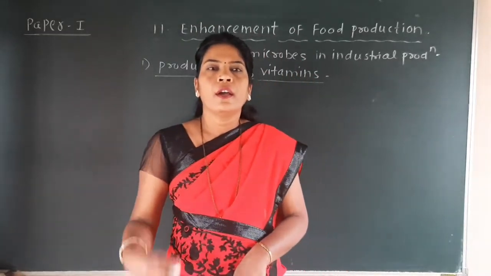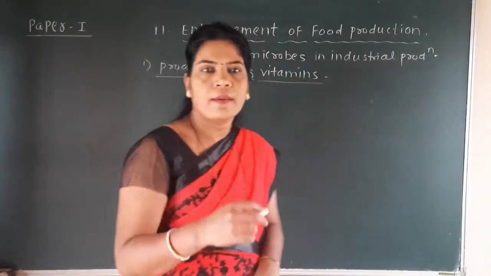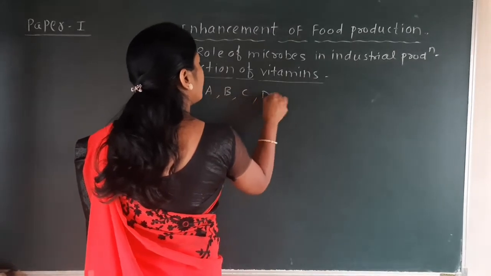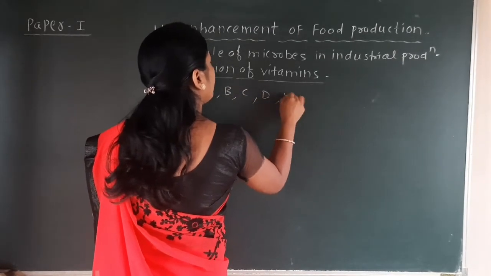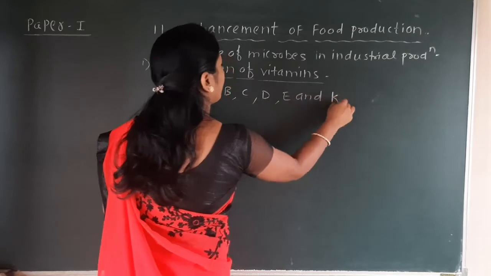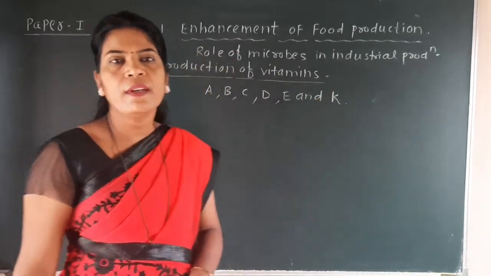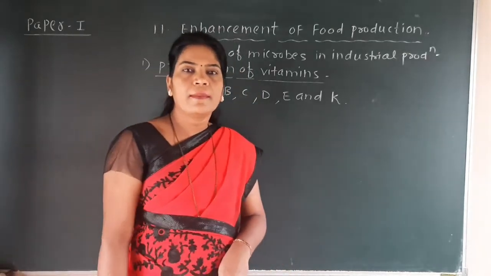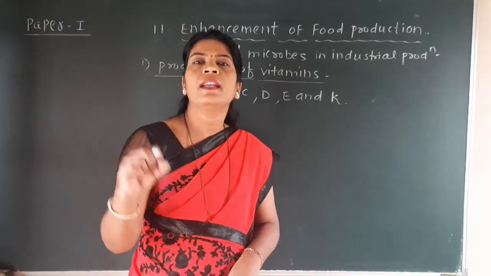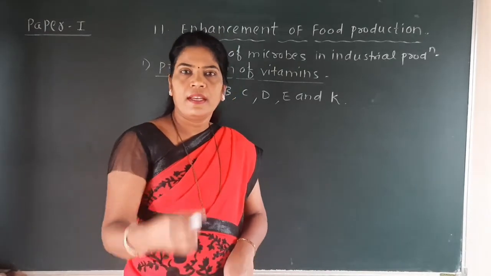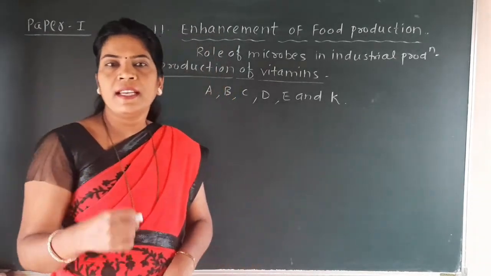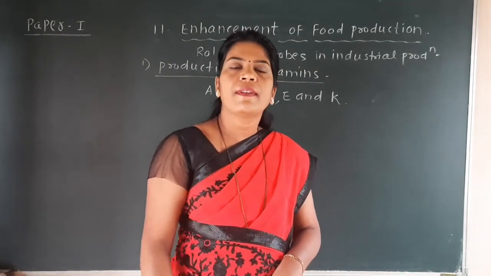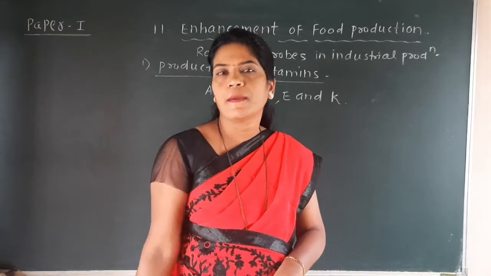You know that there are different types of vitamins, for example vitamin A, B, C, D, E and K. These are the names of some vitamins. These vitamins are required in very trace amounts, in very small quantity, in our daily food and diet, because they have a role in life sustaining processes.